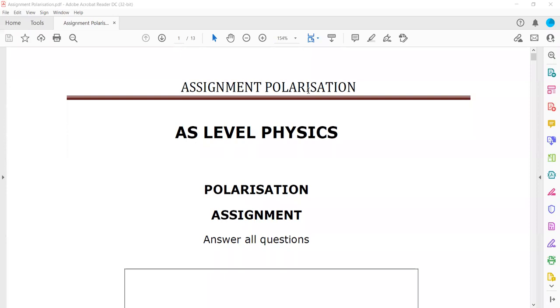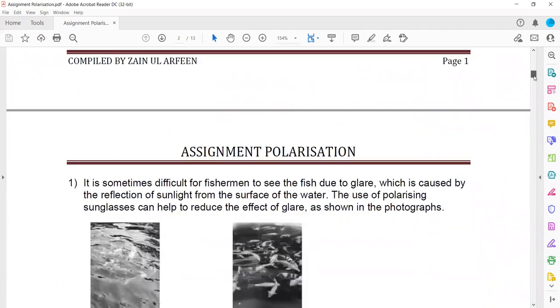So this assignment is related to the topic of polarization. And again, it is a very important topic. You will find many questions related to this topic in past papers.